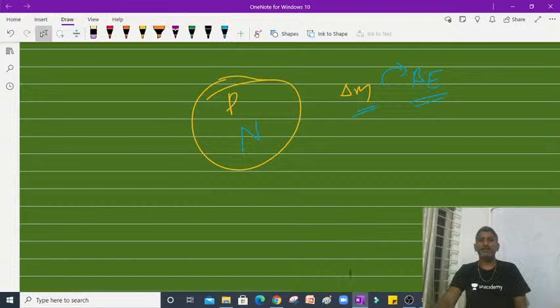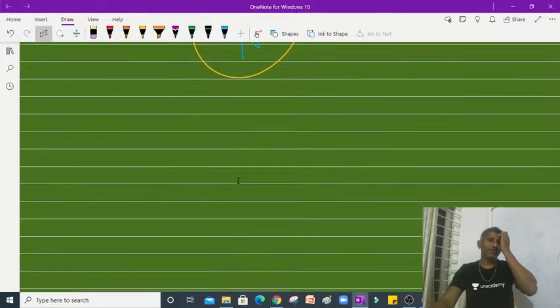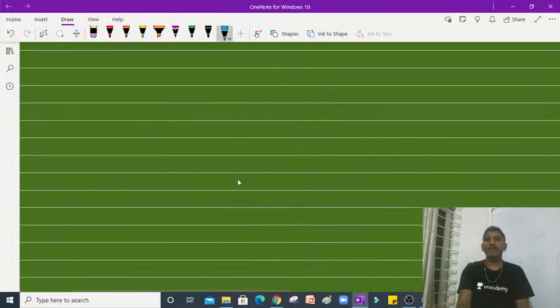So likewise, students, while calculating binding energy, you have to keep these points in mind. Binding energy is delta M into C square. If this delta M is given in kg, the energy will be in joules.